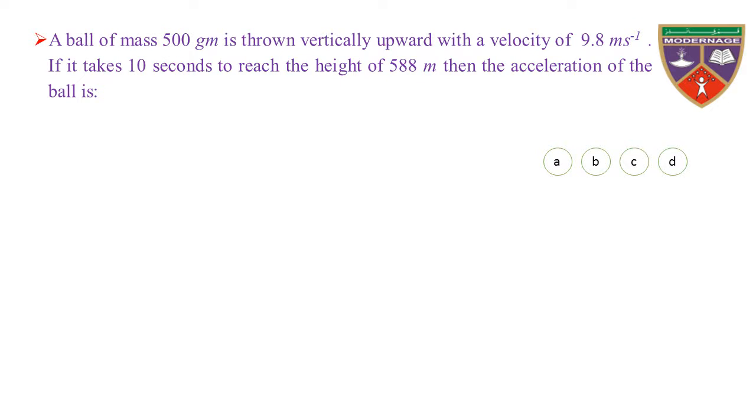A ball of mass 500 gram is thrown vertically upward with the velocity of 4.9 meter per second.